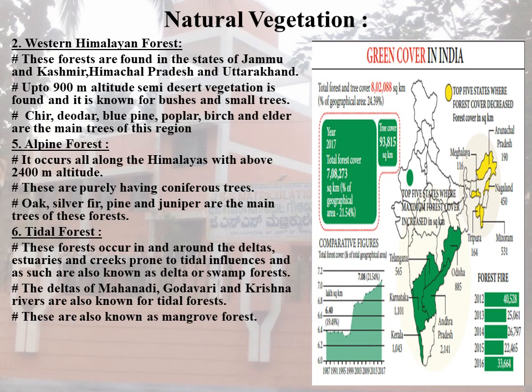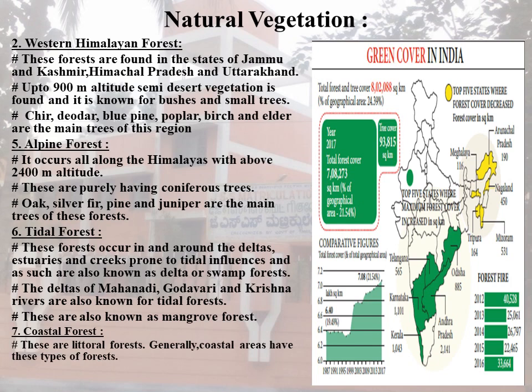The next one is the coastal forest, the seventh one. These are littoral forests. Generally, coastal areas have these types of forests. Casuarina, palm and coconut are the dominant trees. Both the eastern and western coasts have these types of forest. The coasts of Kerala and Goa are known for these types.